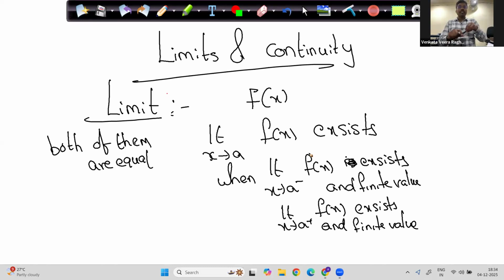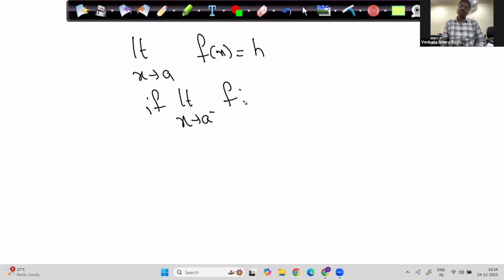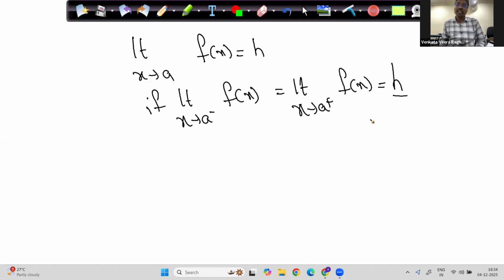So always write in terms of math so that it becomes easy for you. Limit x tends to a of f of x is equal to h if limit x tends to a minus of f of x is equal to limit x tends to a plus of f of x and both of them are equal to h.